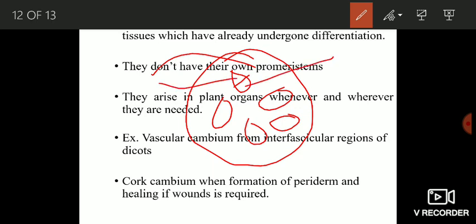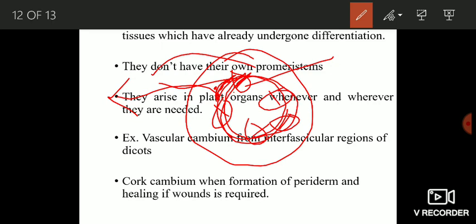Okay, and between xylem and phloem you have the intravascular cambium here. And here some of the parenchymatous cells which have differentiated already, they retain the power of division, they become meristematic, and this group of cells which forms an arc-like structure is known as intervascular cambium. Now this intervascular cambium and intravascular cambium will form a ring-like structure which is vascular cambium.